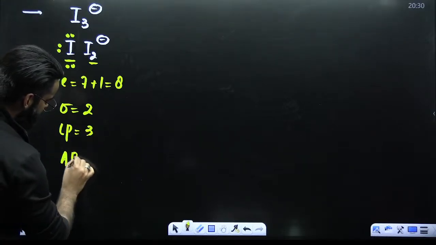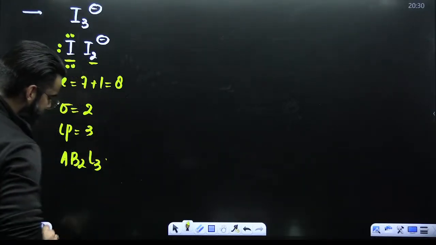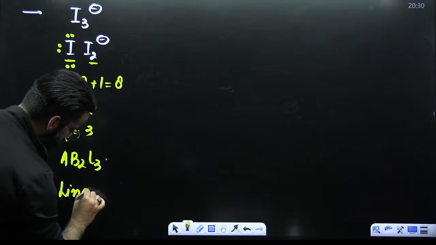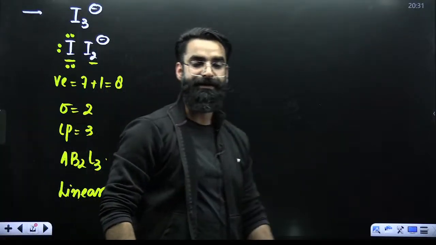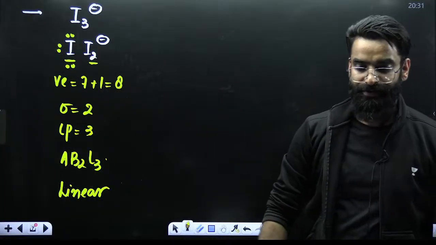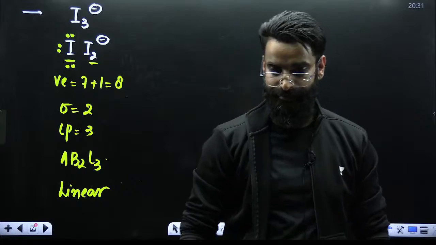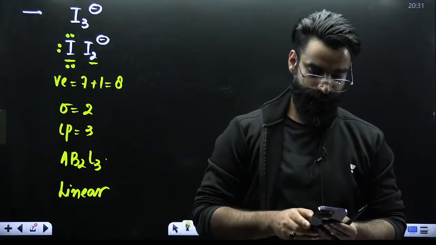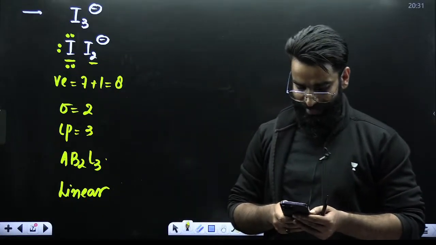So, the type of the molecule is going to be AB2L3. AB2L3 means linear. Right? AB2L3 means linear. Am I clear? Am I clear, people?